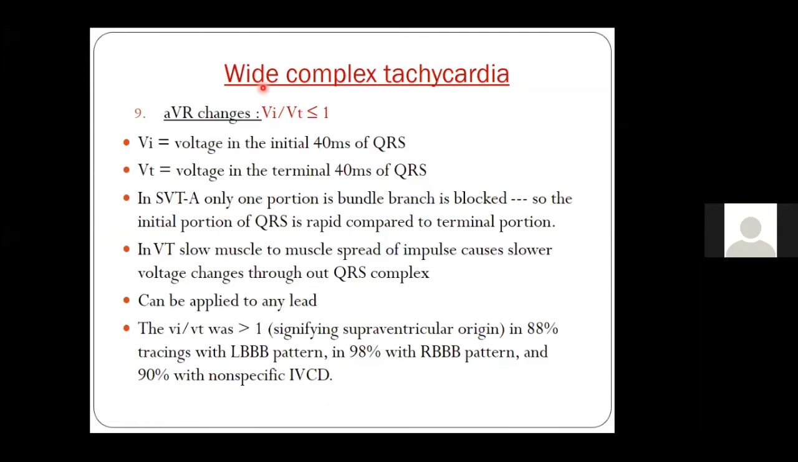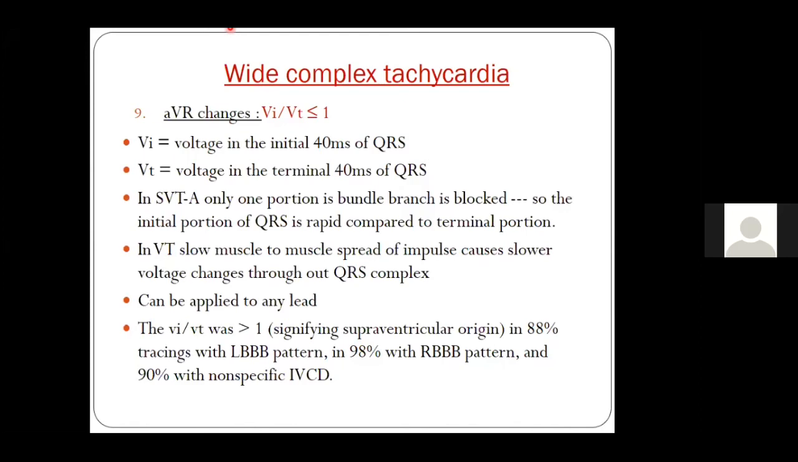Now I was telling you in AVR, you should also know something known as the Vi by Vt. That is the voltage in the initial 40 millisecond of QRS and the voltage in the last 40 millisecond of QRS. Now the reason why it happens is in SVT only one portion of the bundle branch is blocked, and so the initial portion of QRS is rapid as compared to a ventricular tachycardia where there is slow muscle to muscle spread of impulse, which causes a slower voltage up throughout the QRS.